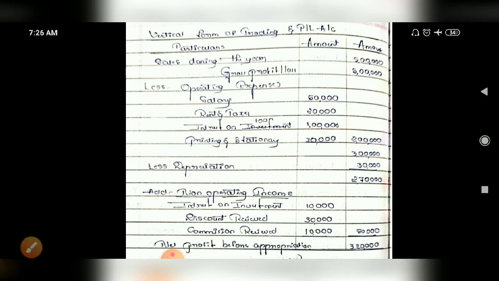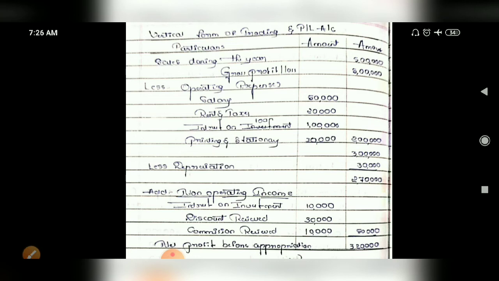So that would be 50,000. So for this 2,70,000 you are going to add this 50,000. So you will get net profit before appropriation, 3,20,000.